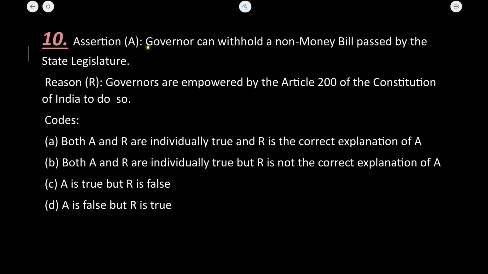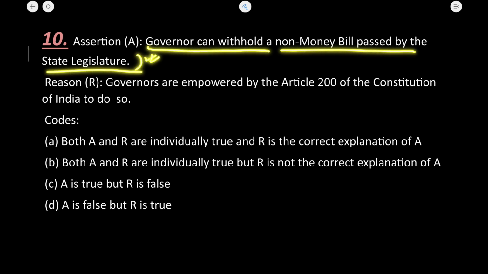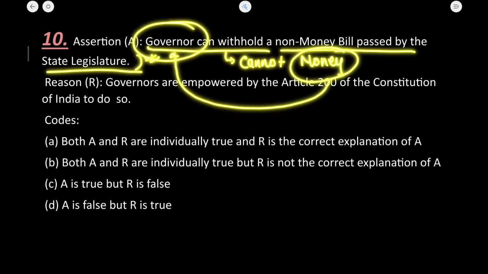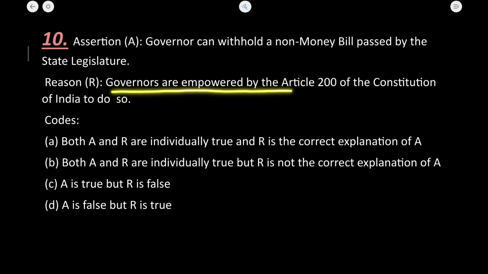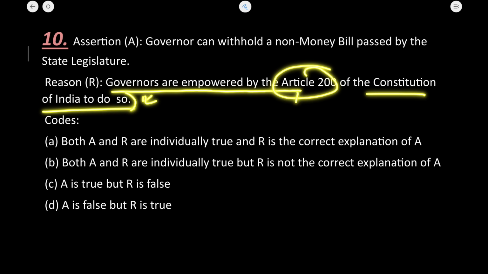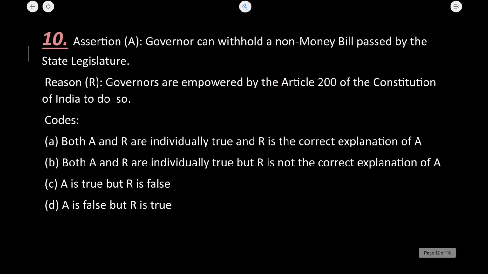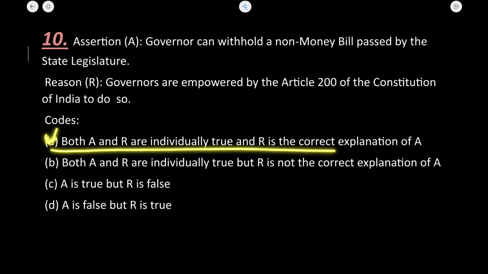Now, a governor can withhold a non-money bill passed by the state legislature. Absolutely, and here you should know that a governor cannot withhold a money bill. Why? Because the money bill is introduced with the prior consent of the governor. Next, is the governor empowered by Article 200 of the Constitution of India to do so? Yes, under Article 200 the governor can reserve some of the bills for the consideration of the president. So A is the correct answer here.